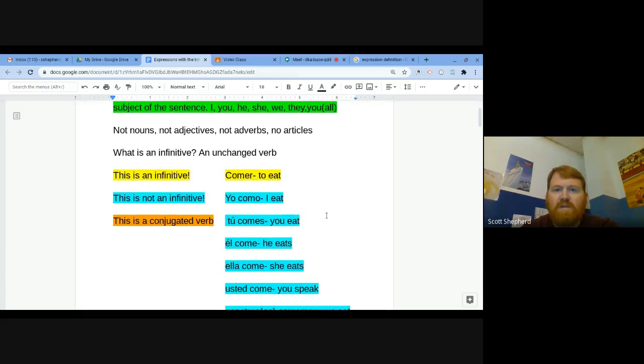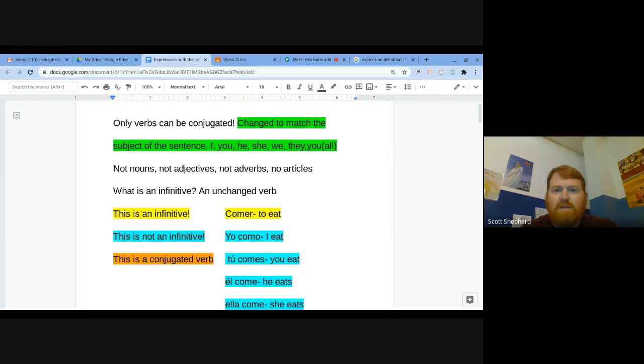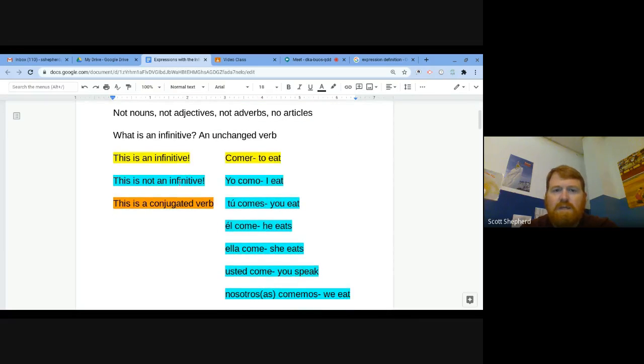What is an infinitive? An infinitive is an unchanged verb. Example, this is an infinitive: comer, to eat. This is not an infinitive: yo como, I eat. This is a conjugated verb. Tú comes, you eat.